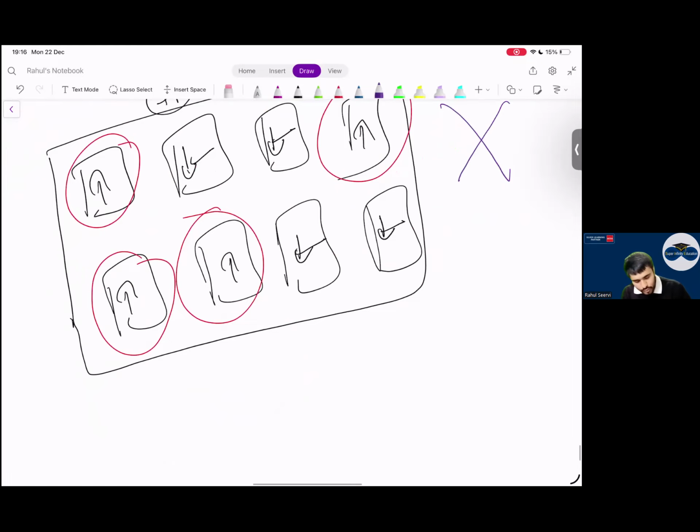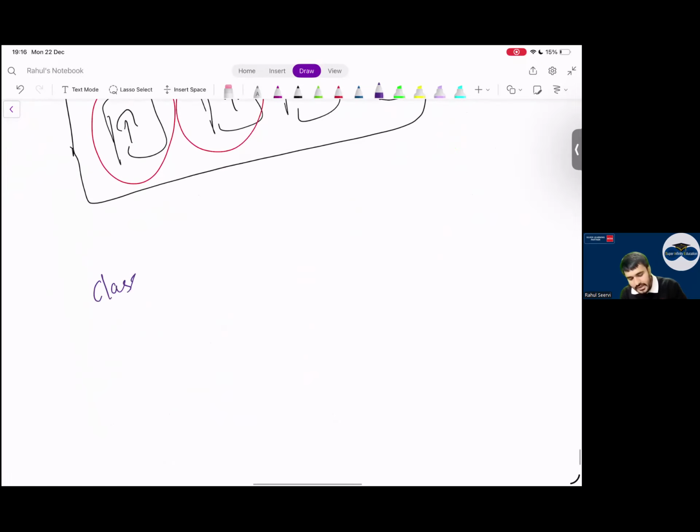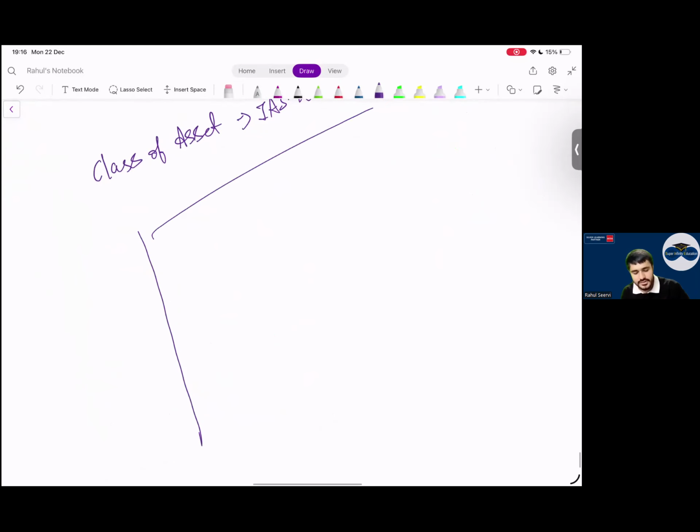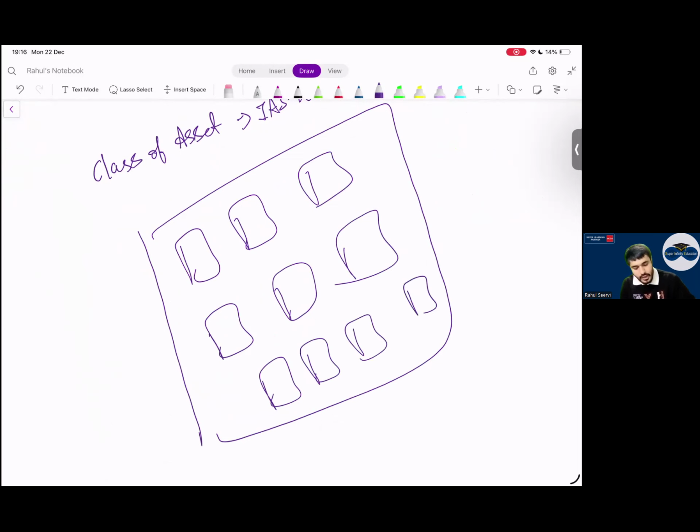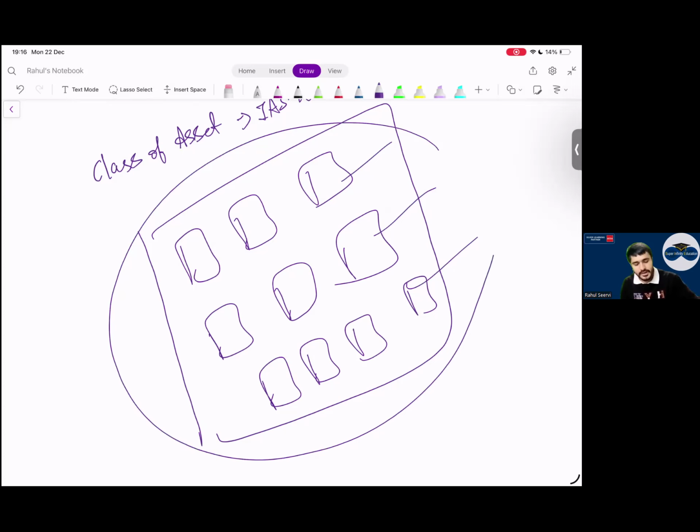Everyone, do you remember something known as the class of asset concept when we covered IAS 16? Class of asset says what? If you have 10 office buildings, what should you do? For every office building, either you have to follow cost, or you have to follow revaluation. Class of asset means a group of assets with similar nature and use, which we have done in IAS 16 in detail. So there we follow the concept of class of asset.